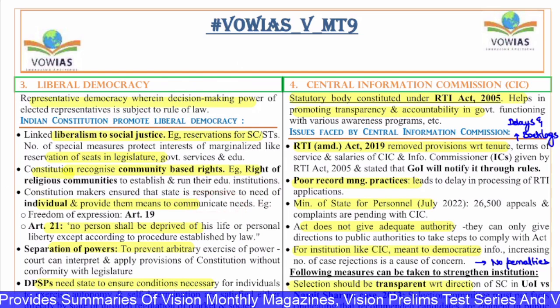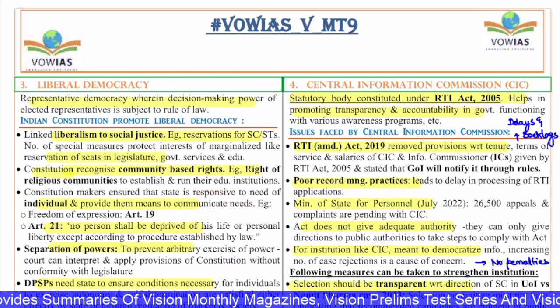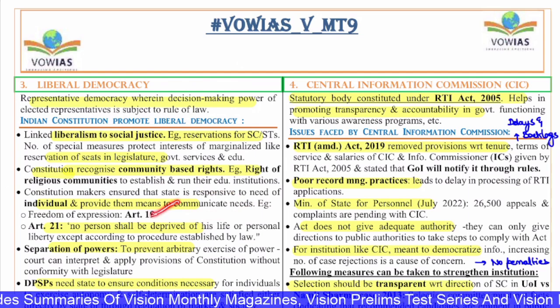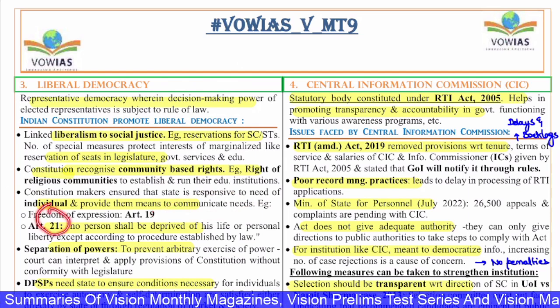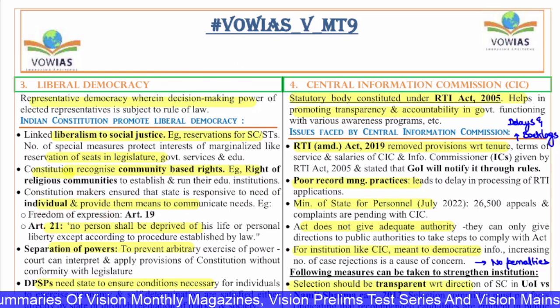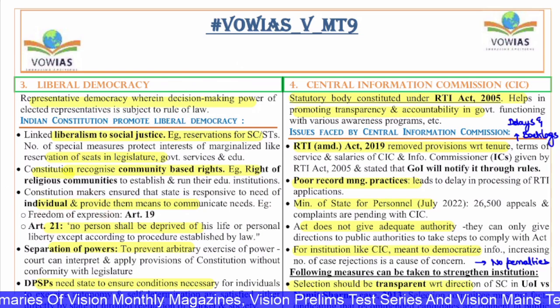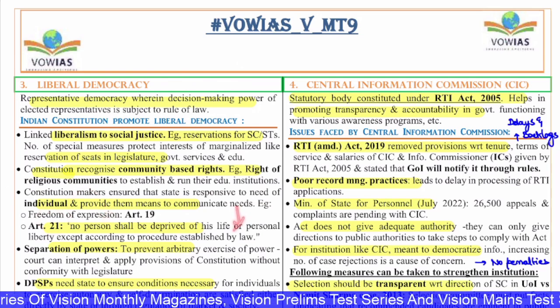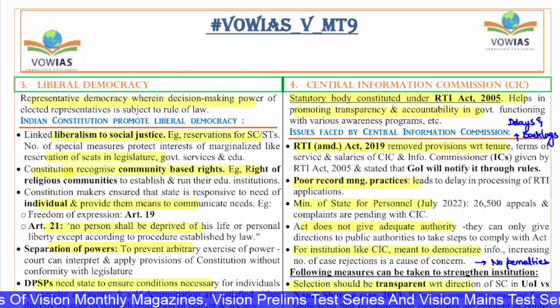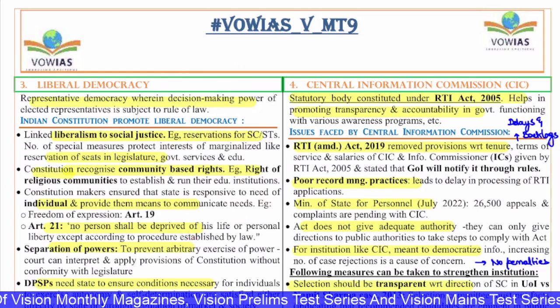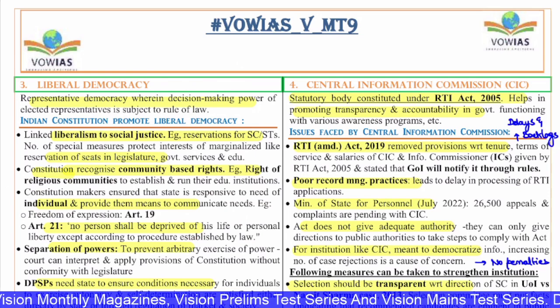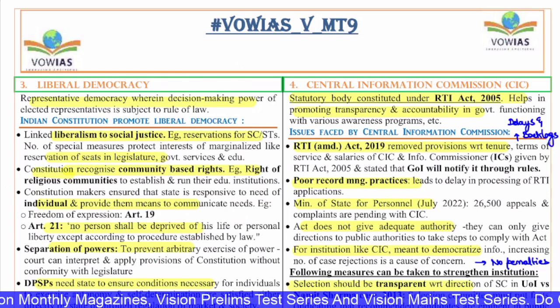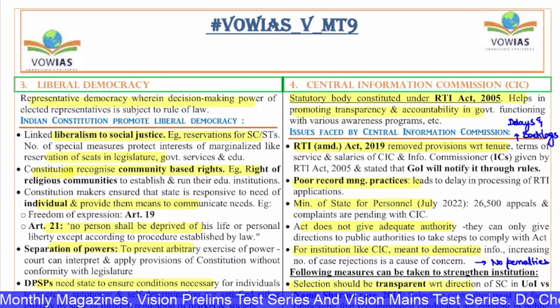That means the freedom of speech and expression, Article 19, and also Article 21, where no person shall be deprived of his life and personal liberty except according to the procedure established by law. And then the separation of powers. To prevent arbitrary exercise of power, the court can interpret and apply provisions of the constitution without conformity with the legislature.